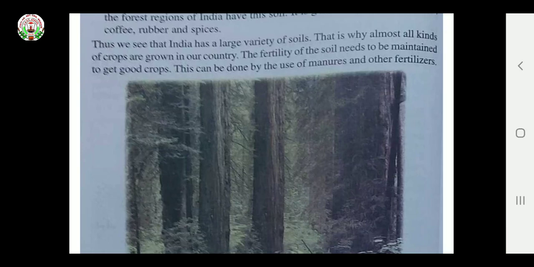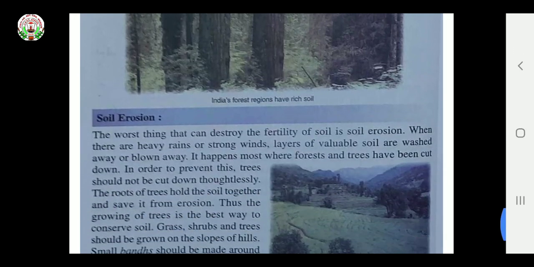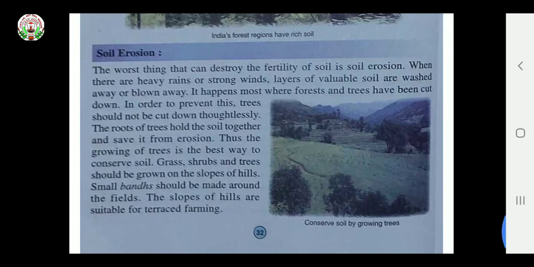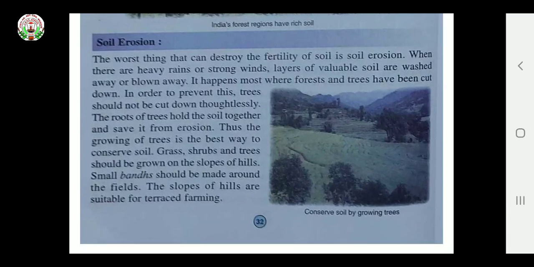The fertility of the soil needs to be maintained to get good crops. This can be done by the use of manures and other fertilizers. As we know, in India we produce all types of crops due to this soil. So we have to maintain the soil before it gets eroded. As we are cutting the plants in high quantity, the soil is getting affected.